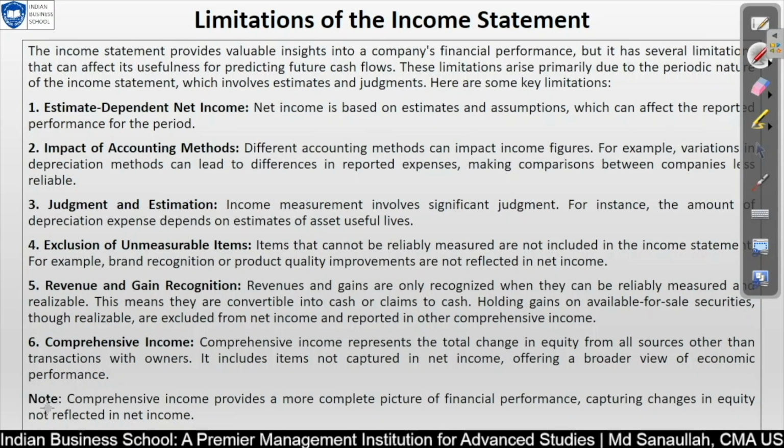The last point is a note: comprehensive income provides a more complete picture of financial performance, capturing the changes in equity not reflected in income. How do we prepare it? Below the income statement we prepare comprehensive income, and whatever the result will come, that is what they are saying. Comprehensive income includes both of them. This one you will call accumulated comprehensive income, and when we club them together then we can say comprehensive income. So that is what it is saying, comprehensive income is giving a more accurate figure.